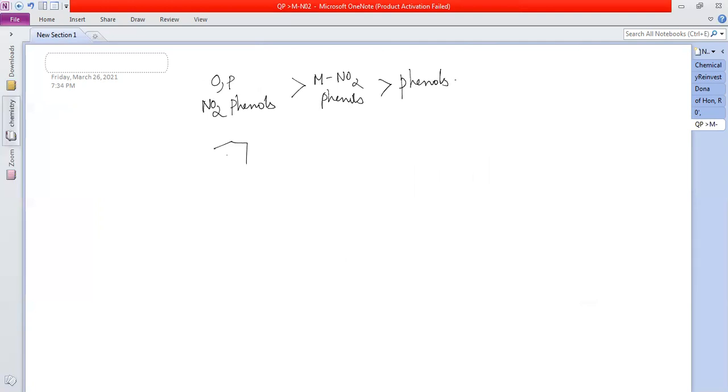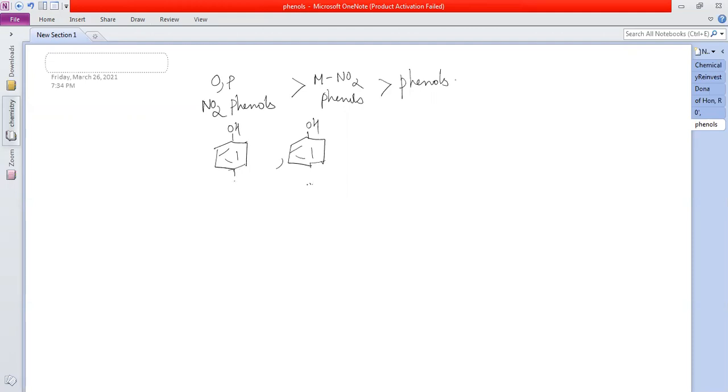Then OH, NO2. OH, NO2. So ortho and para, actually from the information, it is paranitrophenol that should come first, then this one, a little less acidic.